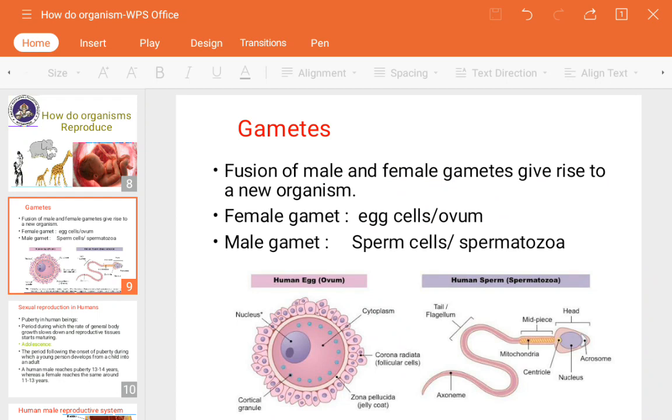So the gametes are, as I have shown you in the image below, the human egg ovum and human sperm or the spermatozoa. In normal words we call them the egg cells or the sperm cells. The fusion of male and female gametes gives rise to a new organism. The male and female gametes come together to produce a new young one or a new offspring. Okay, this is actually the process that happens, and this process is known as the fertilization process.